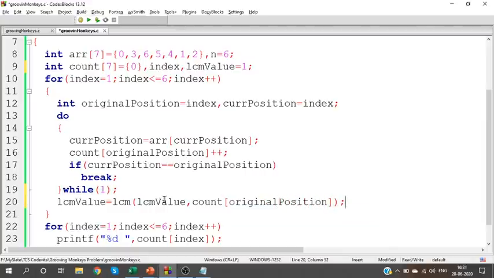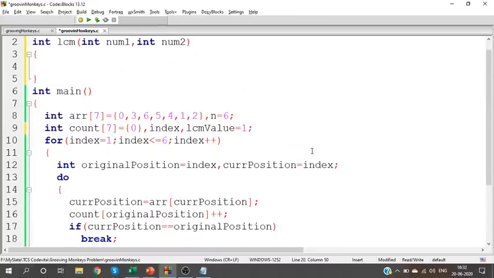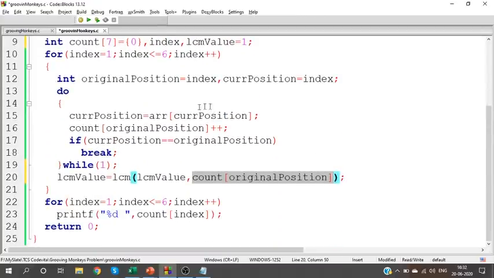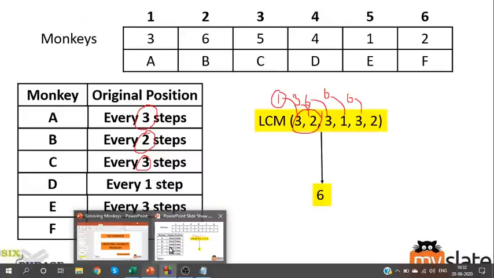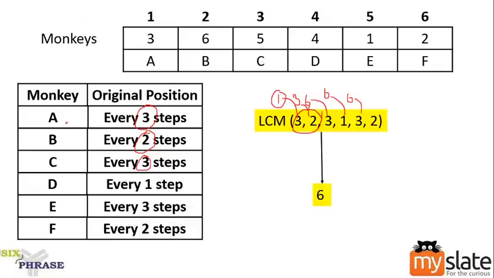Is it clear? Yes. Calculate LCM for the previous result and the current count value. One thing which is yet to be completed here is the LCM function. But before I move to the LCM function, there are some more optimizations I can do here. What is that optimization? See, the monkeys A, C and E follow the same path, right?